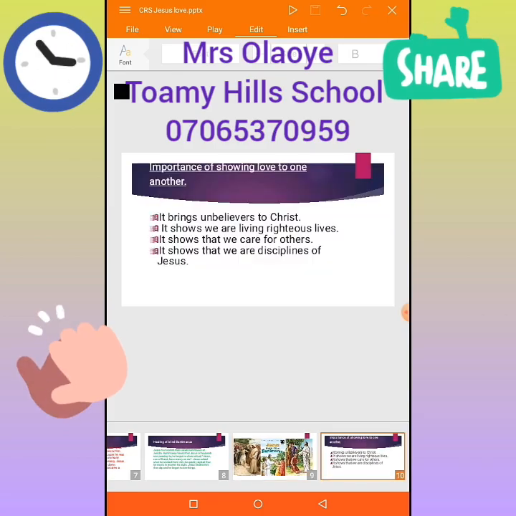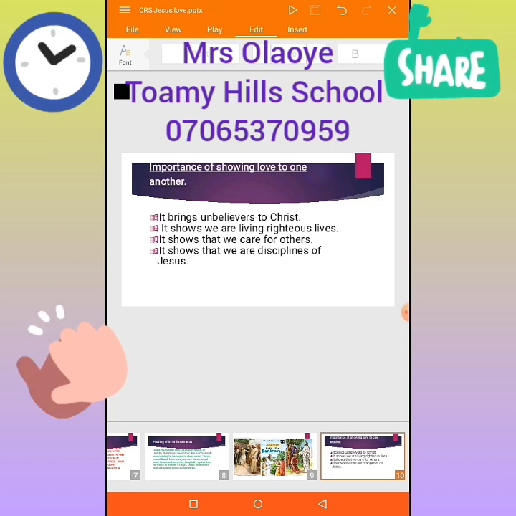Now going to our last lesson outline point, that is the importance of showing love to one another. Why is it important for me to show love to one another? Firstly, it brings unbelievers to Christ. Those that are not Christian, those that don't believe that Christ exists, when you show love to them, it brings them closer to Christ. It shows we are living a righteous life. If you show love to people, it shows that you are living a holy life, a life that is right before God.